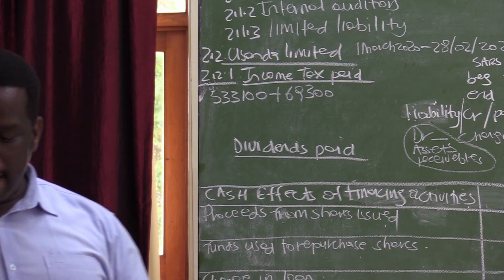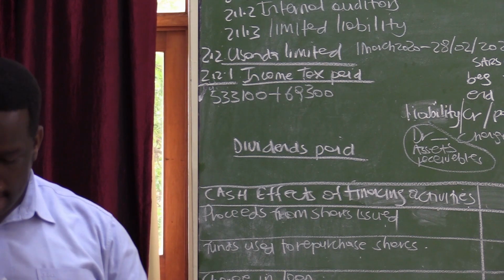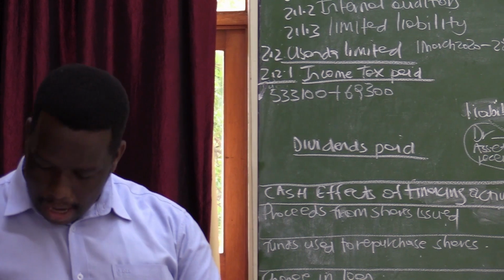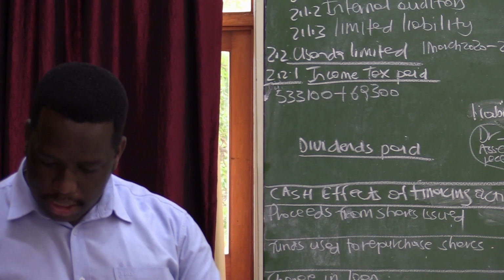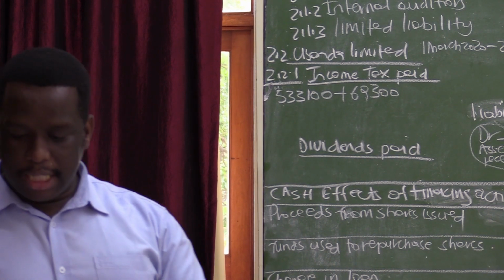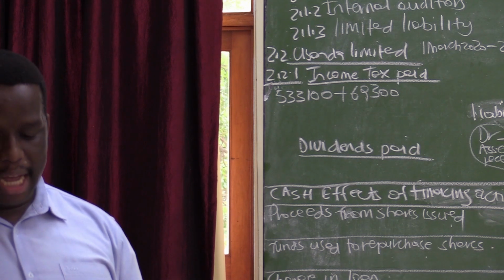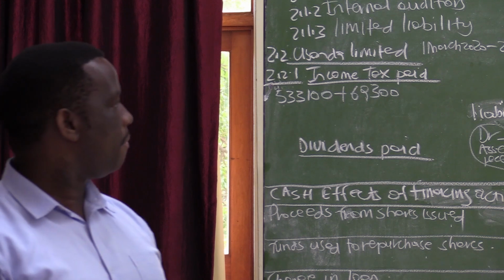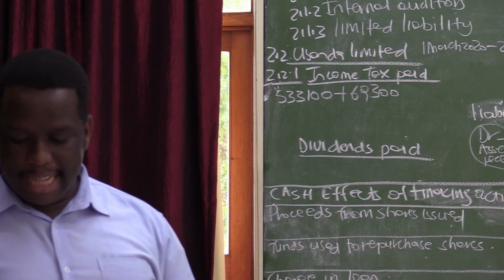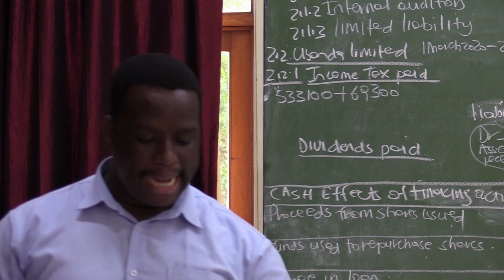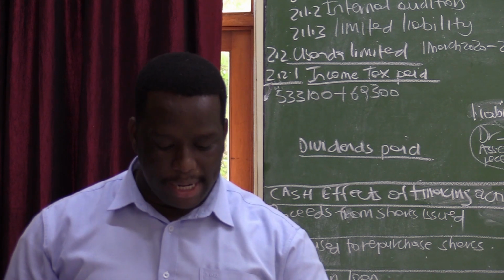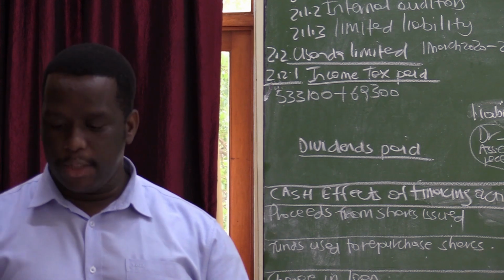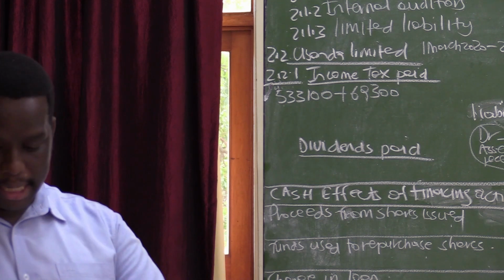So the total amount that should have been paid to SARS is 533,100 plus the amount we were owing at the beginning, 69,300. So the total amount that was supposed to be paid to SARS was 602,400. But for the mere fact that there is a balance that we are still owing at the end to SARS, which is 19,800, it means we did not pay this full amount of 602,400.